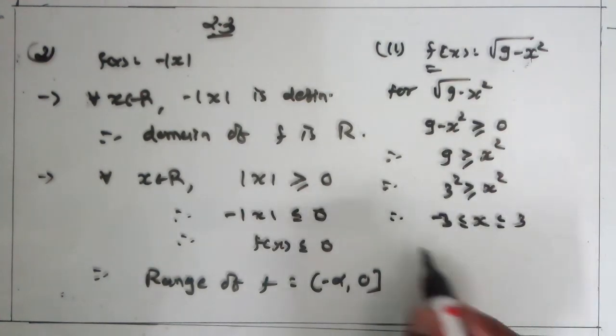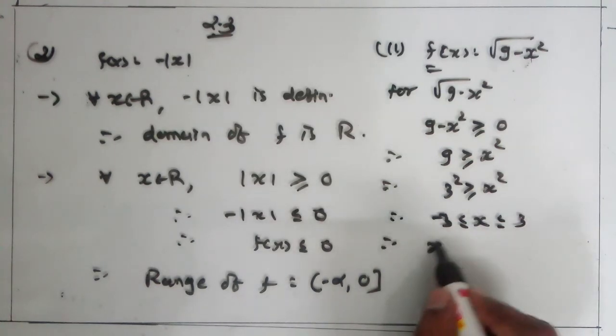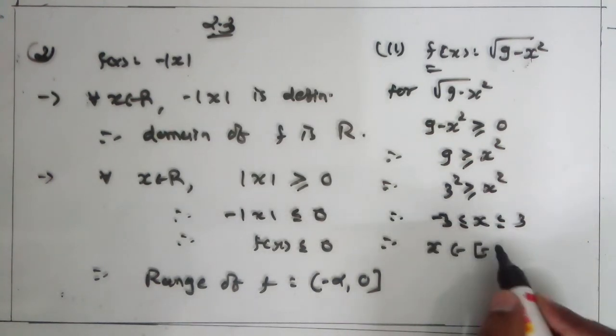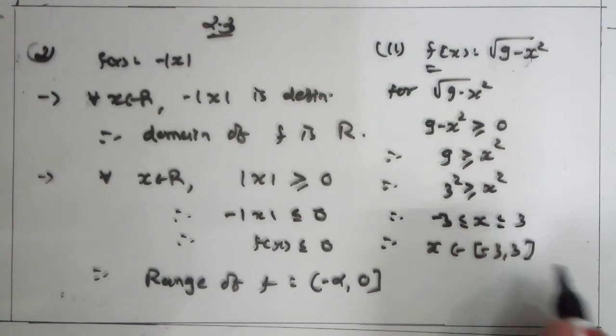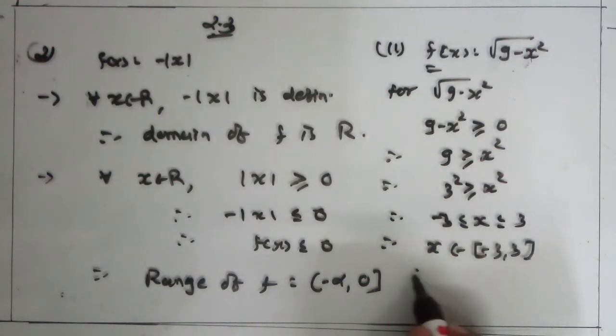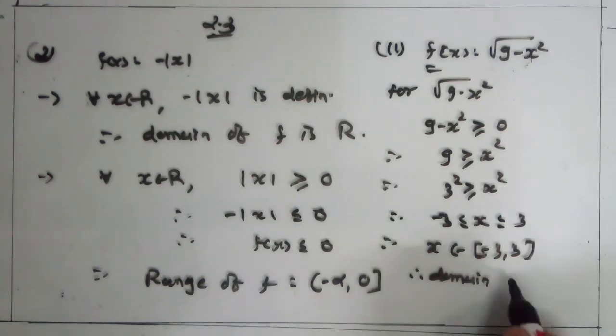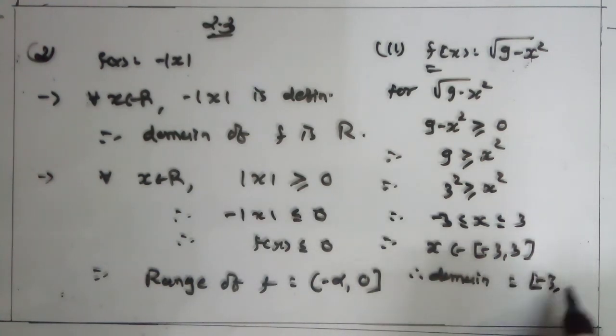Clear? So x belongs to [-3, 3], which becomes the domain. Therefore, domain = [-3, 3].